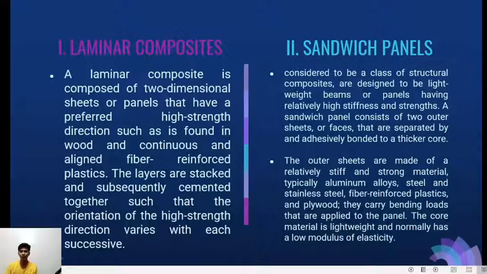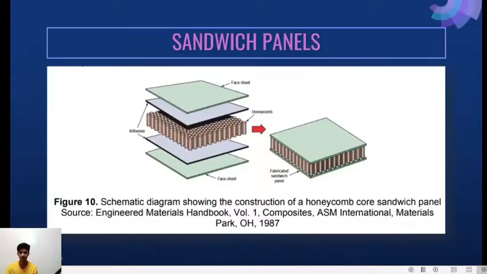Next is the sandwich panels. A sandwich panel consists of two outer sheets or faces that are separated by and adhesively bonded to a thicker core. The outer sheets are made of a relatively stiff and strong material, typically aluminum alloys, steel and stainless steel, fiber-reinforced plastics, and plywood. They carry bending loads that are applied to the panel. The core material is lightweight and normally has a low modulus of elasticity.